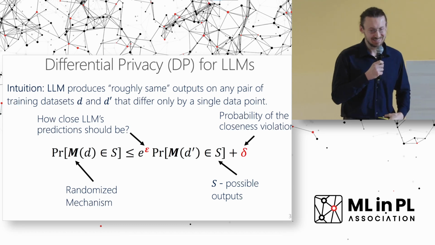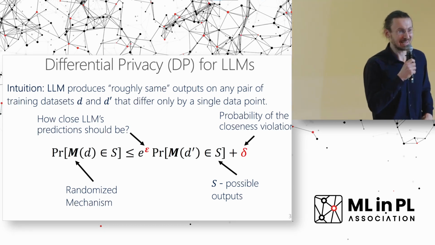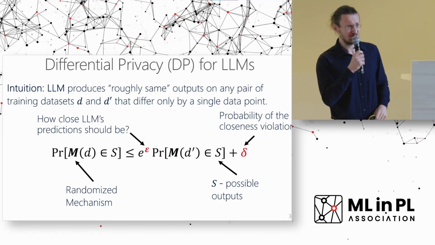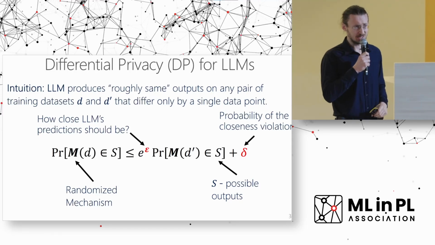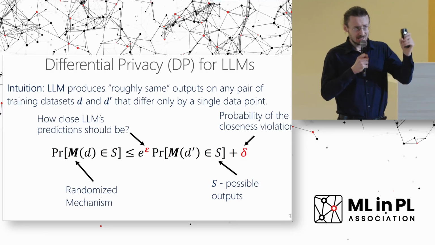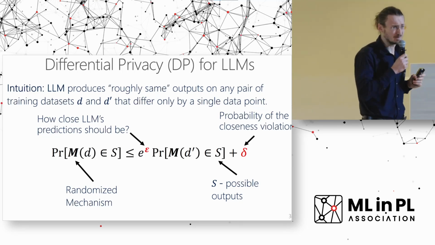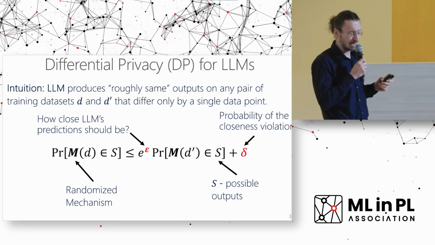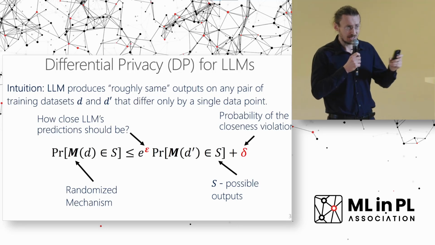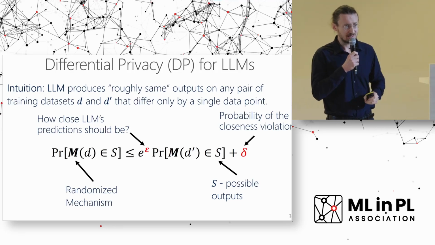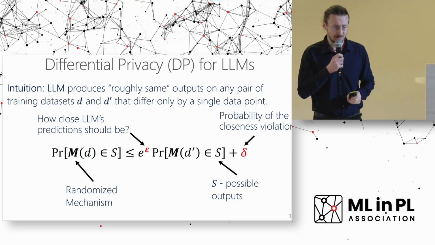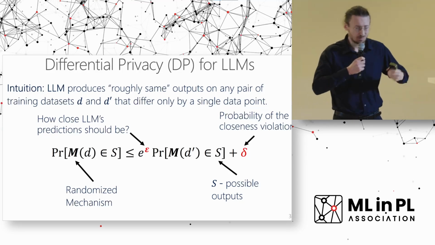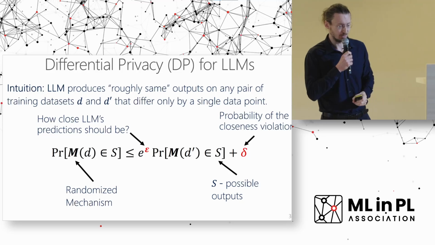Okay, so this is a backup slide. This is a crash course on DP. Epsilon is a very important parameter in privacy-preserving machine learning. In general, what's the intuition? What we really want is to produce roughly the same outputs for any pair of training datasets D and D prime that differ only by a single data point. Let's say that we have these two soft prompts, and you train them on two datasets that differ only by a single data point. We don't want that single data point to influence the soft prompt too much, because then you could find out, for example, that this data point was used to train this soft prompt.